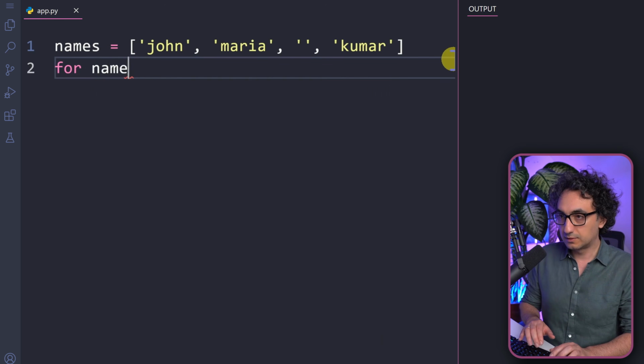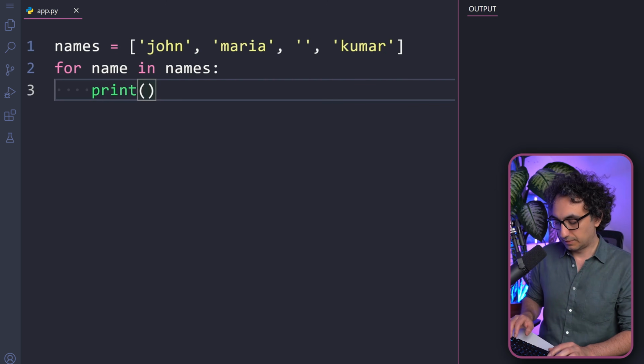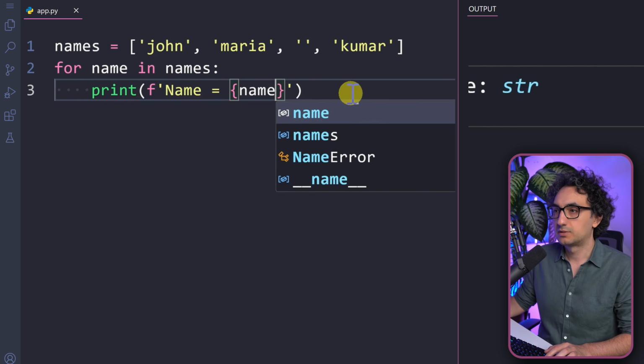Now let's just make a normal loop in order to print the names. So we're going to say for name in names, and now let's go and print. So we're going to say f-string name equal to our variable, so name. Let's go and execute it.